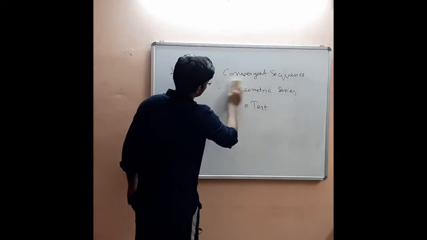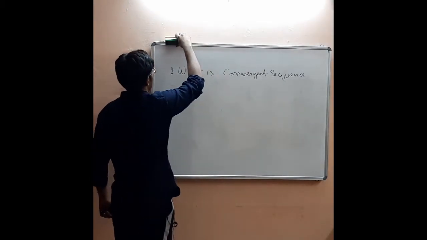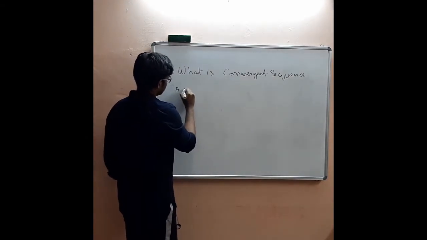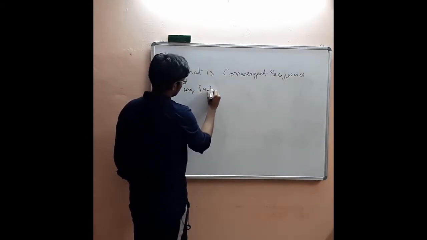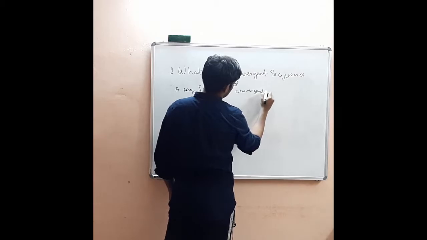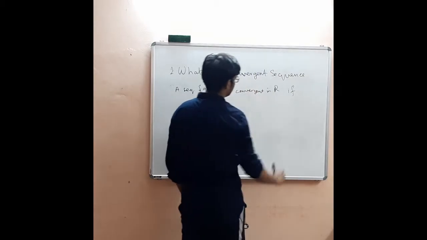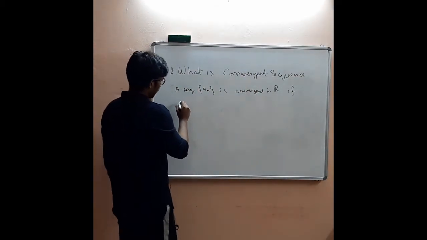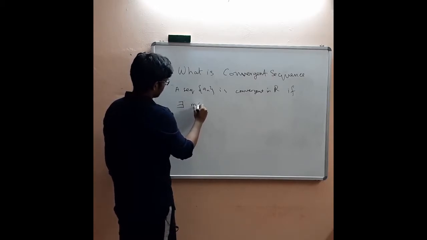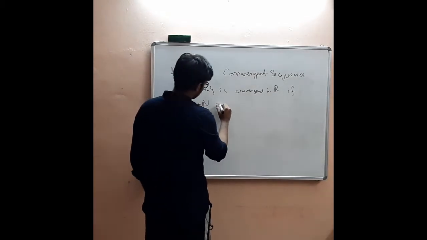So let's look into the definition of a convergent sequence. Okay. A sequence a_n is convergent in R. We are going to only discuss real numbers. Okay, in R, if there exists some m belonging to the natural numbers, some m such that